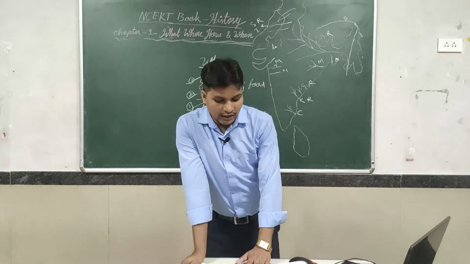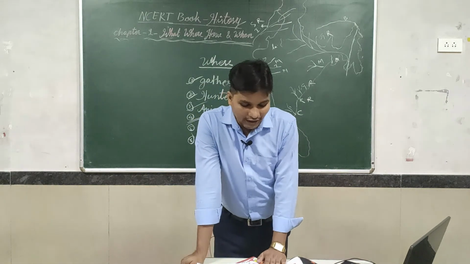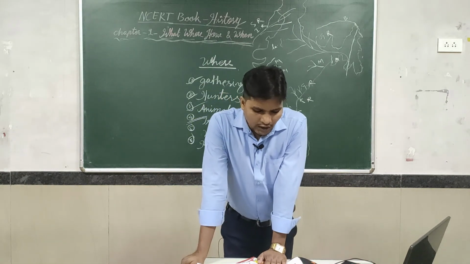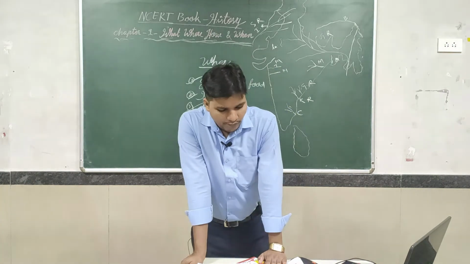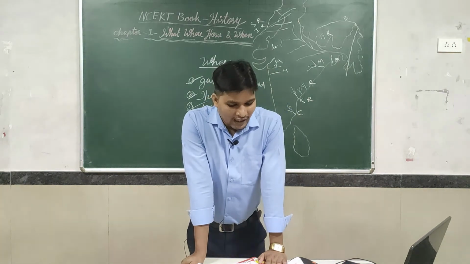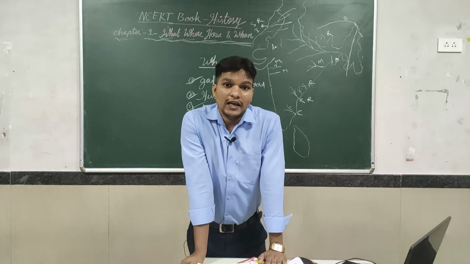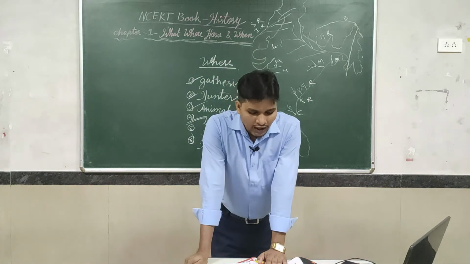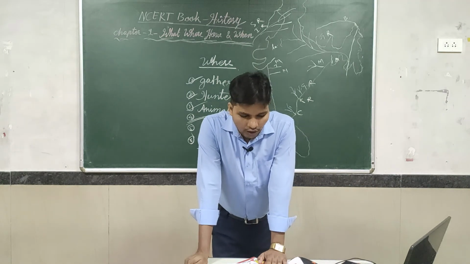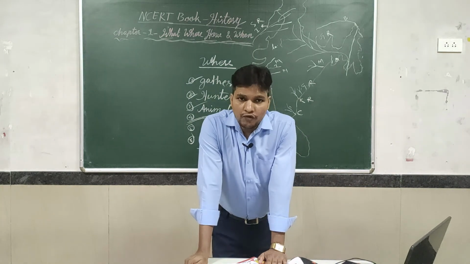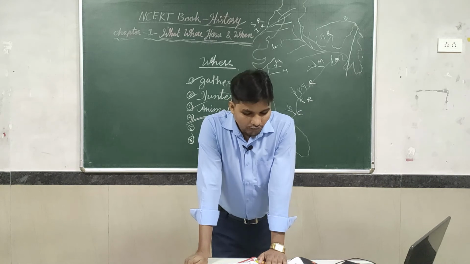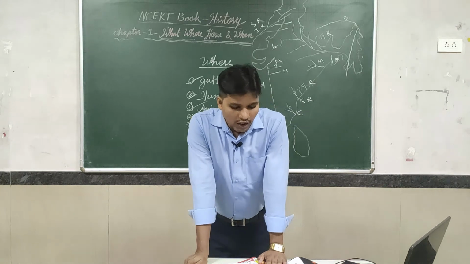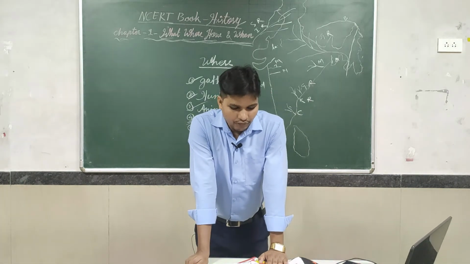So let us see, I'm reading the paragraph, listen carefully. Two words are often used for our country: India and Bharat. How are they derived? Let me read first. The word India comes from Indus, called Sindhu in Sanskrit.